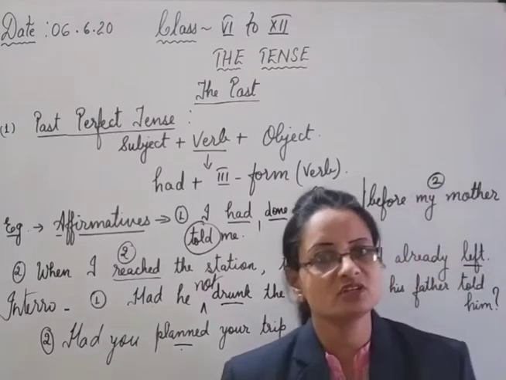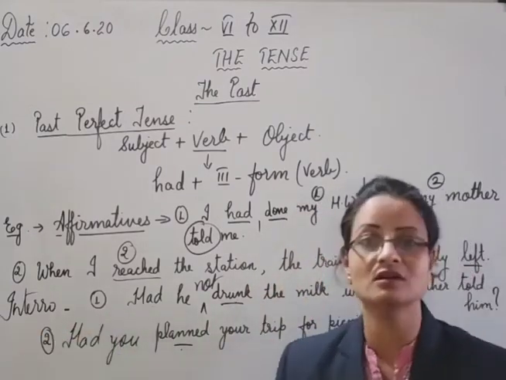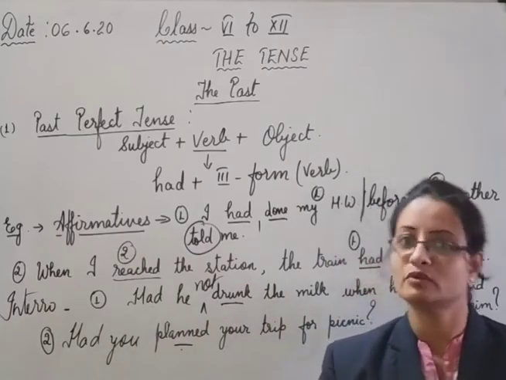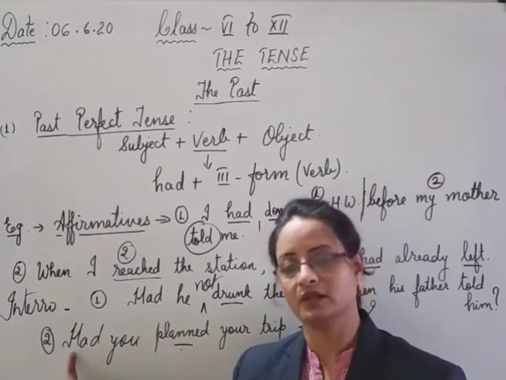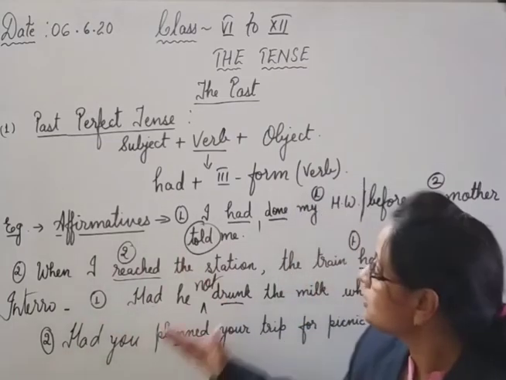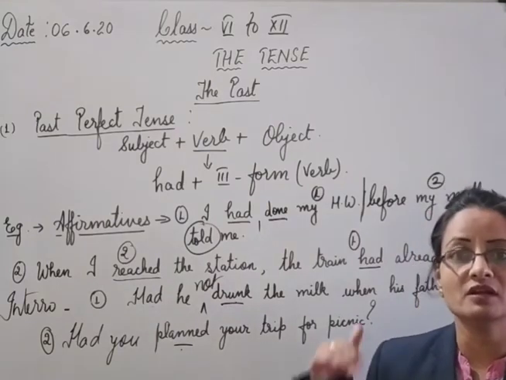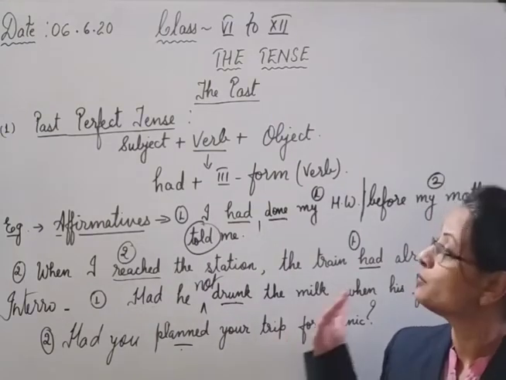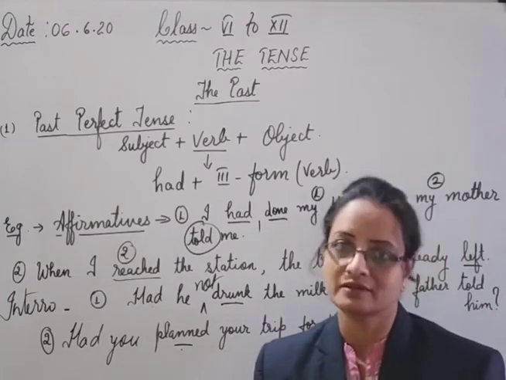And in WH questions, no need to worry at all. Place the WH word or how in the beginning of the sentence, before the helping verb. And the helping verb will carry a small letter in the beginning. Okay. So that's all in this past perfect. And now after this, we will arrive at the past perfect continuous. That is the fourth and the last of the past tense.